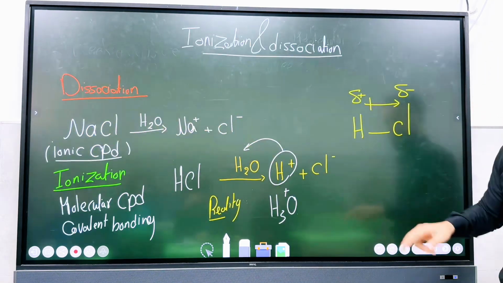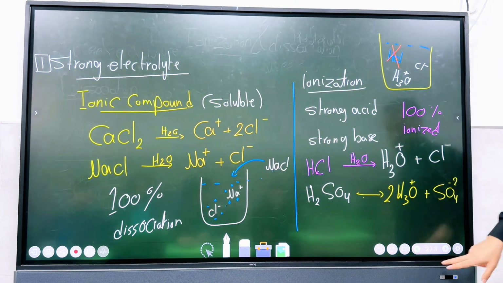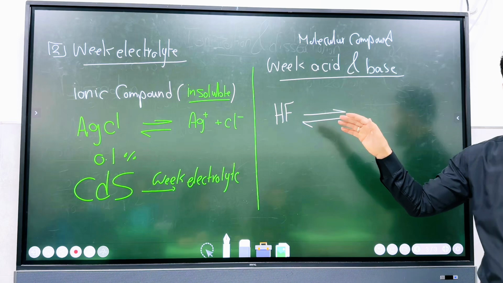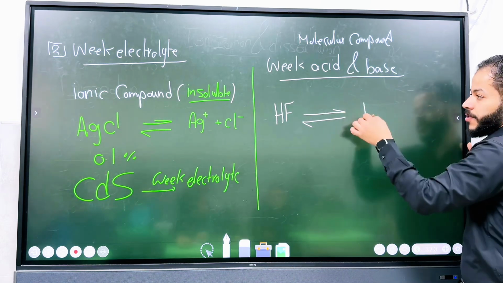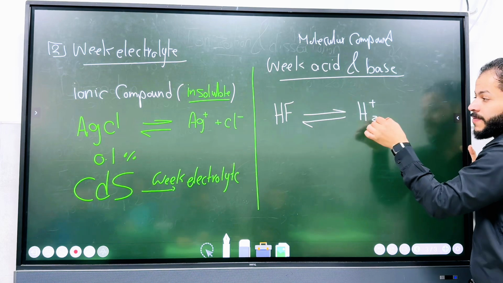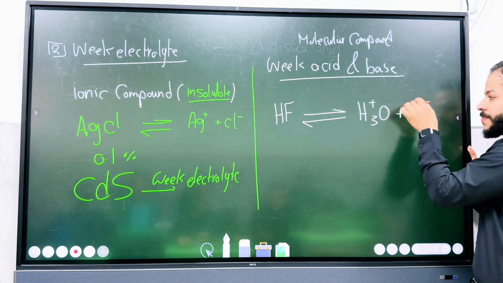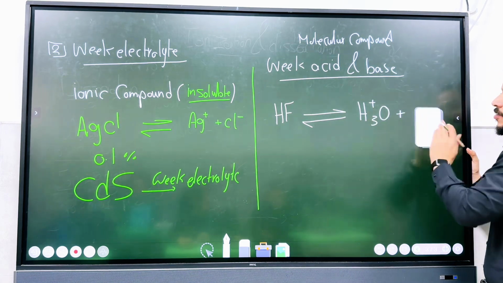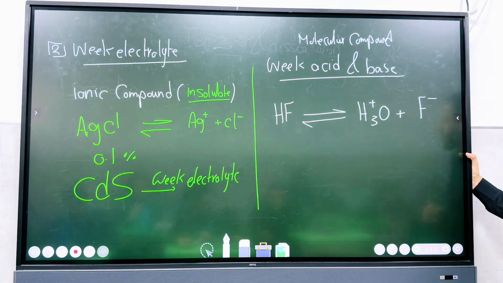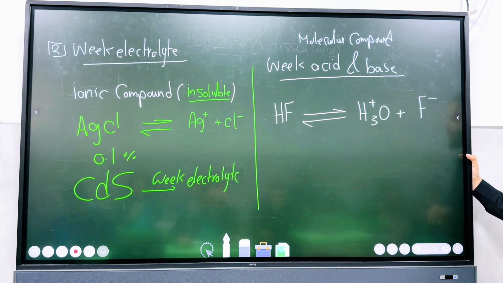But here, as you see for the weak acid, there is an equilibrium state, because not all of it is converted to ions. So it forms what? Hydronium and fluoride ion. Weak acid and base.